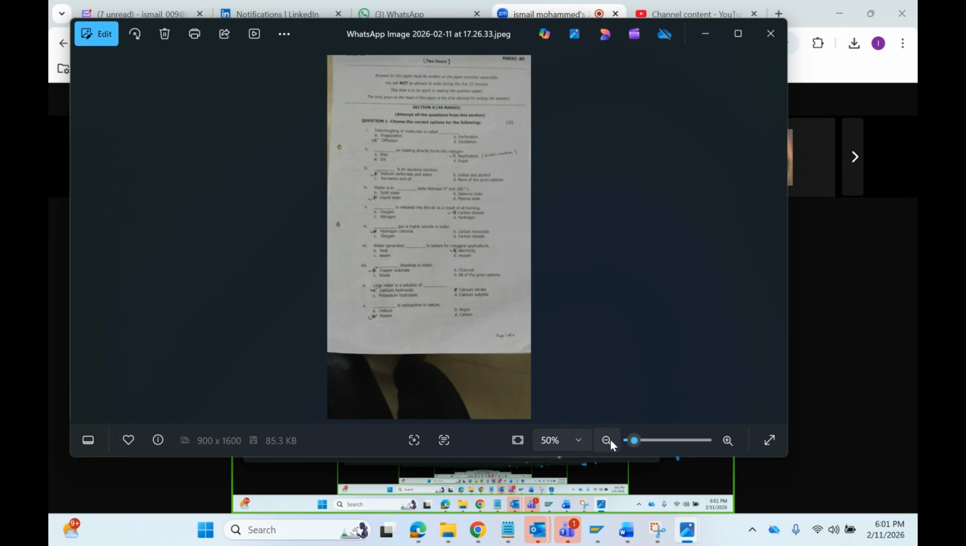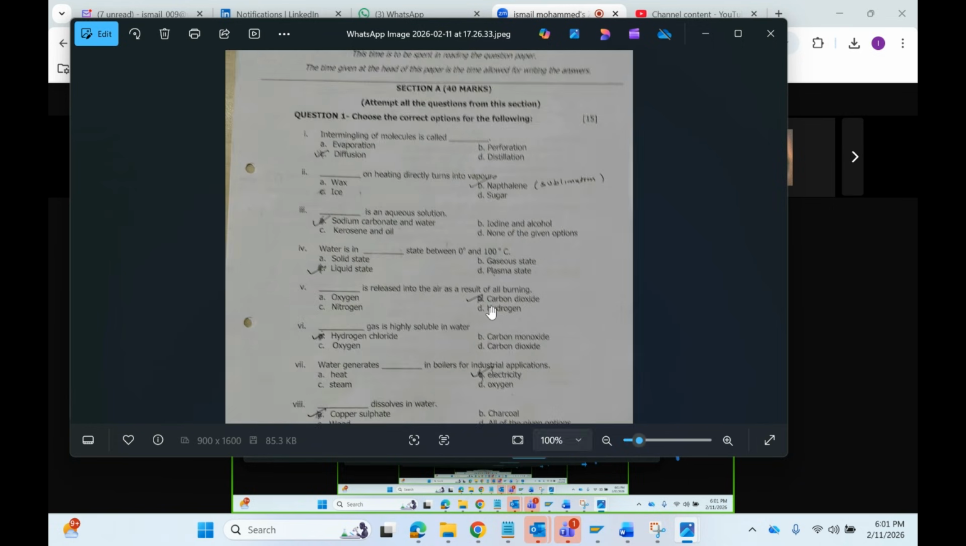That is this one. Previous paper 23, 23, 24. Intermingling of molecules is called diffusion. Just remember that answer. Intermingling of molecules is called diffusion. Dash on heating directly turns into vapor, that is naphthalene. And here sublimation occurs. Naphthalene on heating directly turns into vapor.